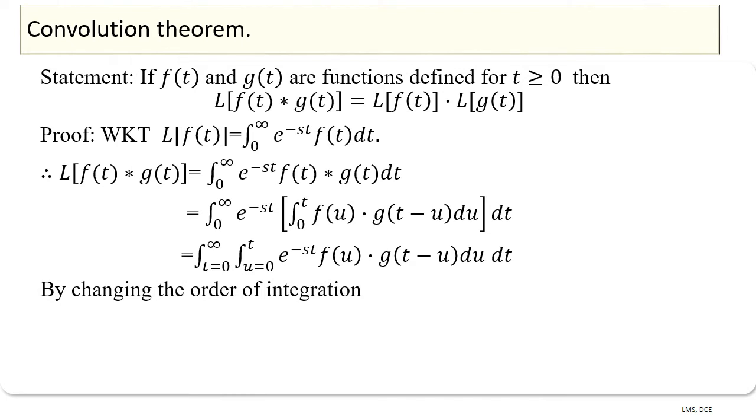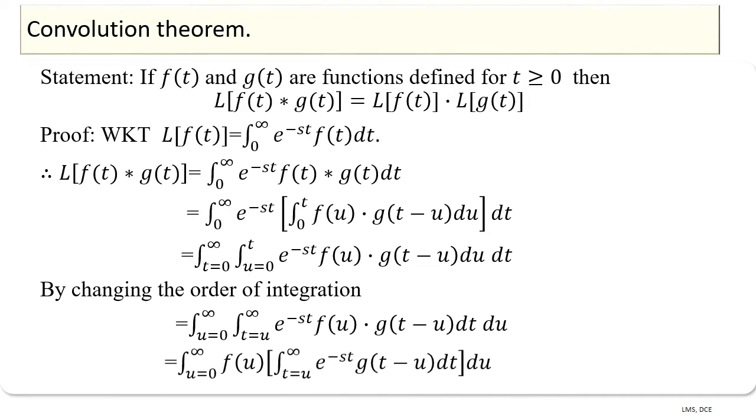By changing the order of integration, we have integral u is equal to 0 to infinity integral t is equal to u to infinity of e power minus st f of u into g of t minus u into dt into du.